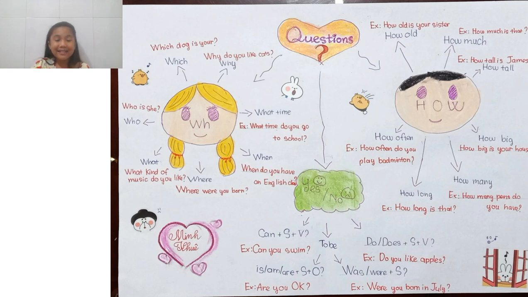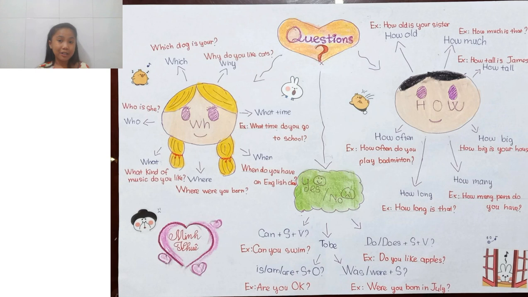The last kind of question that we have is how. How is usually asked with a word after it, like how old, how much, how tall, how big, how many, how long, and how often. How old is used to ask about the age of a person, like how old is your sister? How old is your father?